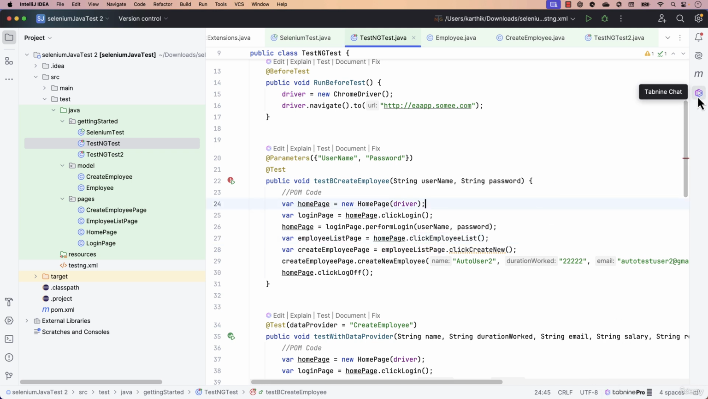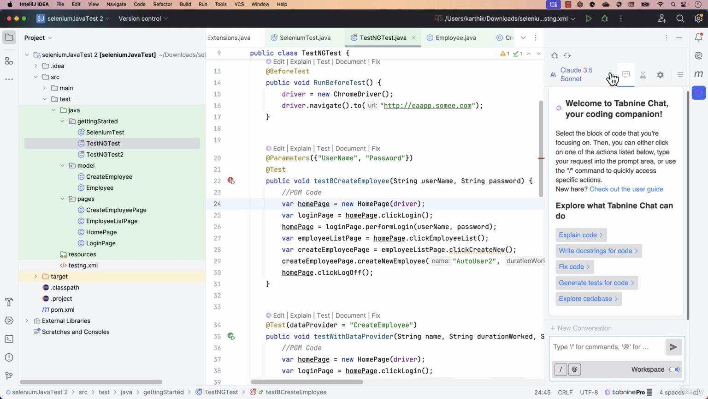You see that there is this Tab 9 chat, which will also show you some more options. It says there is a welcome screen with all the things that Tab 9 can do for you. And you notice that the Claude 3.5 Sonnet model is being chosen. How is that really happening? Well, this is the power of Tab 9, to be honest.